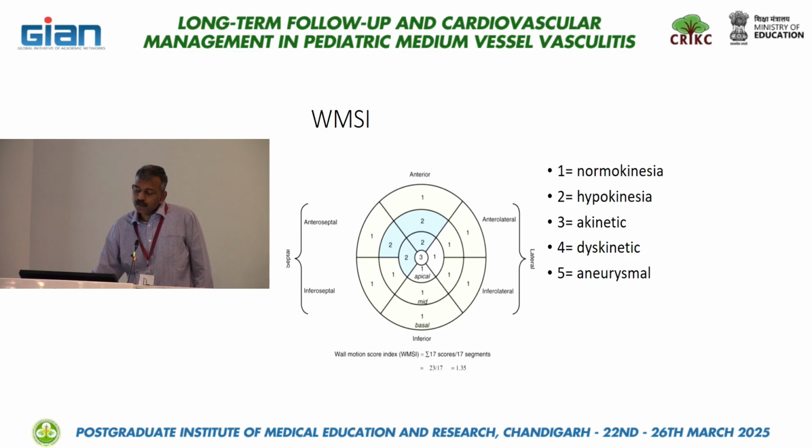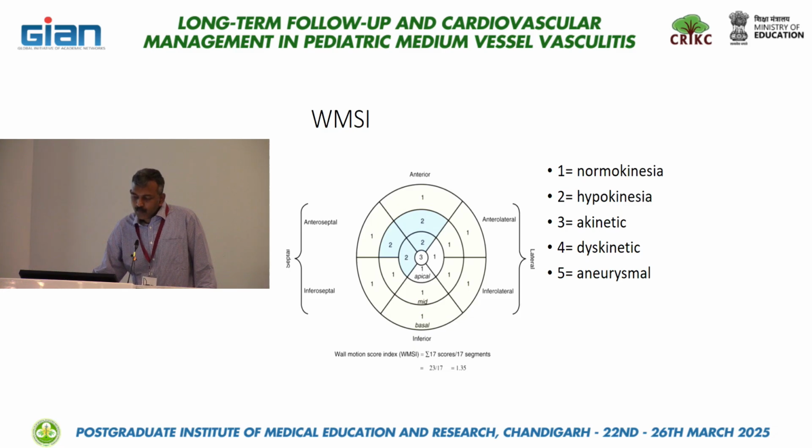Dyskinesia is where the rest of the LV moves together. In systole, all the portions of the LV are contracting together at the same time, whereas one particular segment is going away. So that is dyskinesia. An aneurysmal segment is grossly dyskinetic, and it moves totally abnormally. Most often in the LV true apex, we find aneurysmal LV in case of a LAD related infarction.